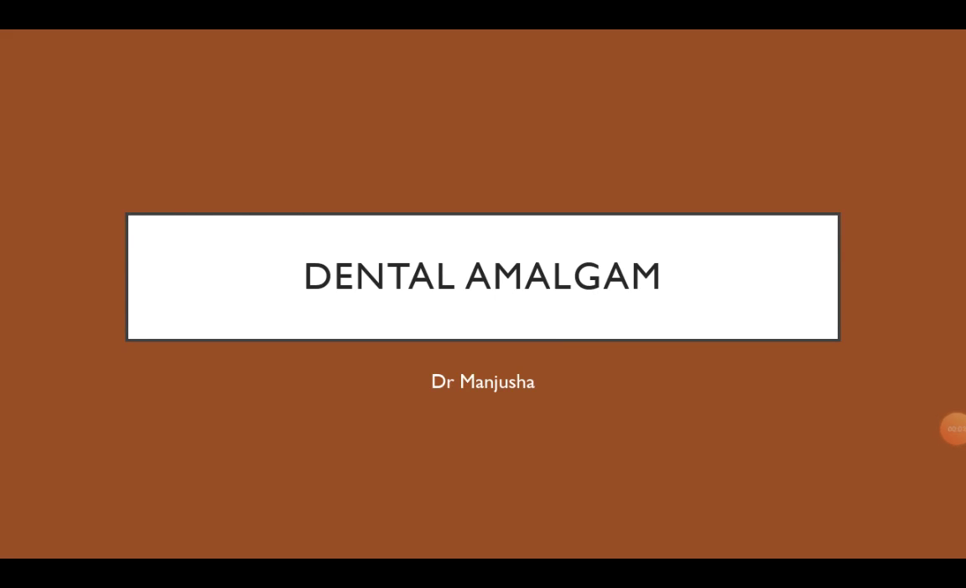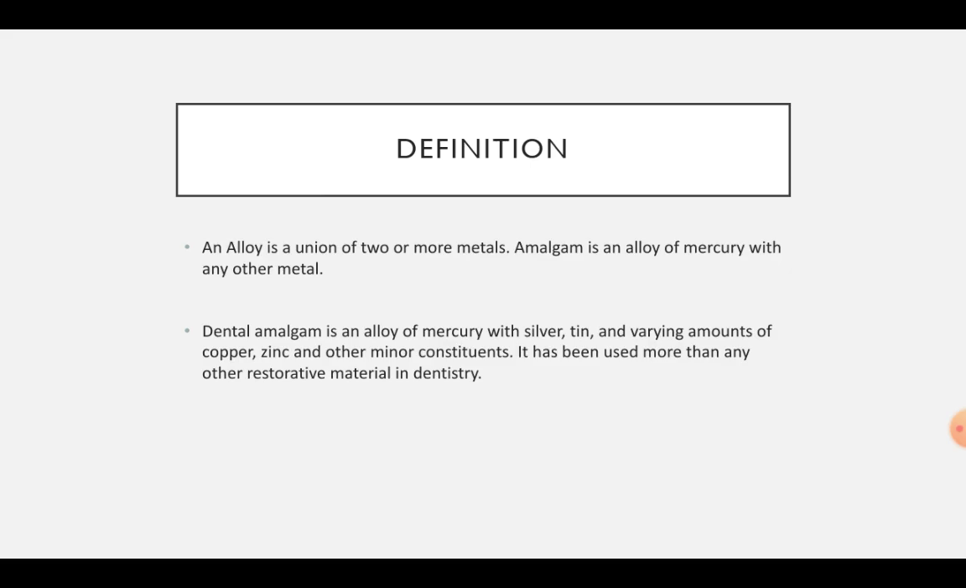Today we'll be learning about dental amalgam. Dental amalgam alloy consists of two words, amalgam and alloy. So what is an alloy? An alloy is a union of two or more metals, whereas amalgam is an alloy of mercury with any other metal.